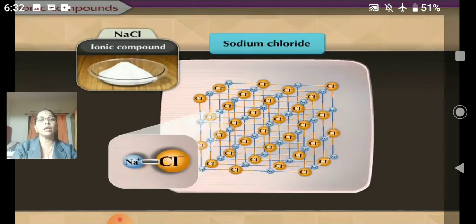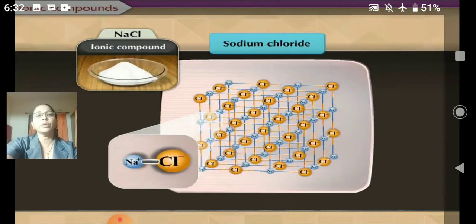Now metal and non-metal, how do they come together to get bonded with each other? So when metal gives out an electron, non-metal accepts, receives the electron, it gains. So metal tends to give the electron, and the non-metal tends to receive that electron. So a bond is formed between them, and that bond we call an ionic bond. And this type of compound we call an ionic compound. So here this compound is sodium chloride.